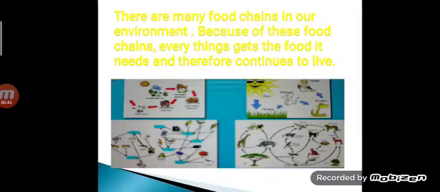There are many food chains in our environment. Because of this food chain, every living thing gets the food it needs and therefore continues to live. It means if the sun is there, then only plants will be there. If plants are there, then only all other animals get their food every day properly, and then only they will continue to live in this environment.